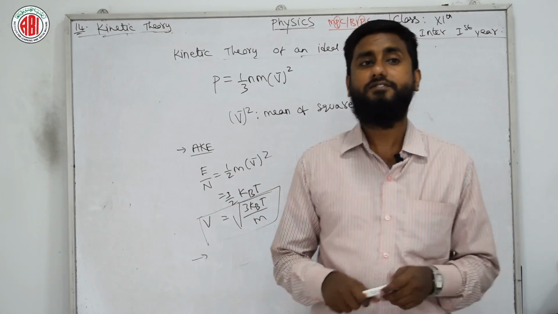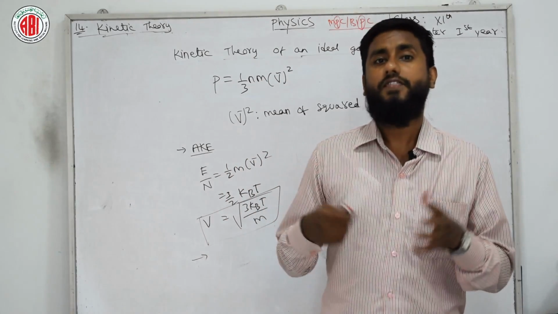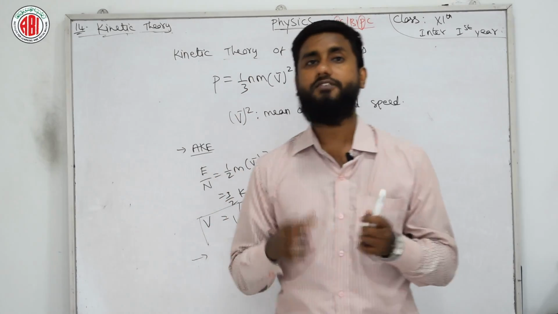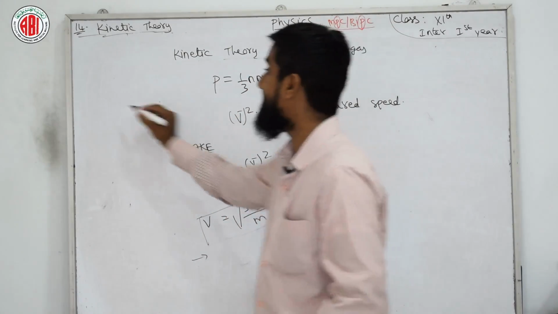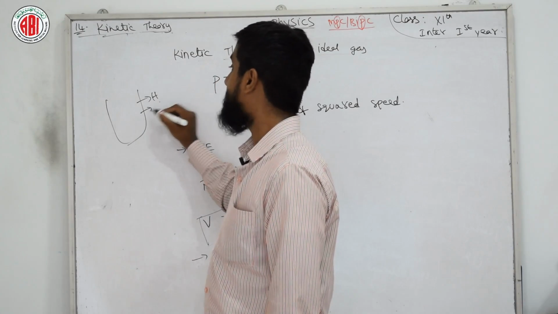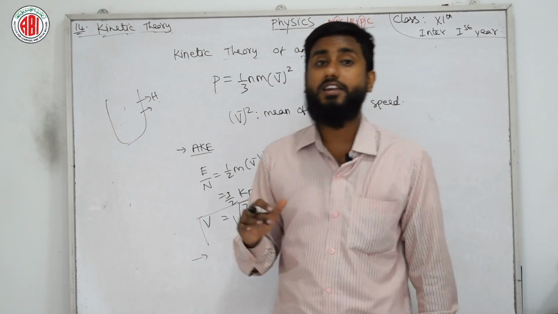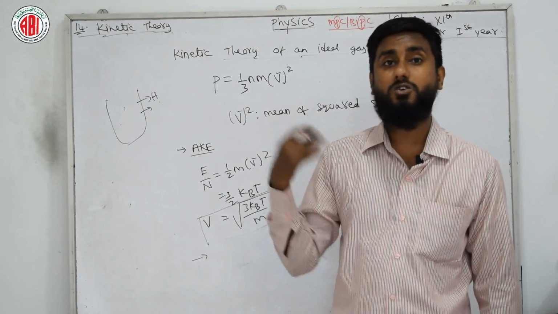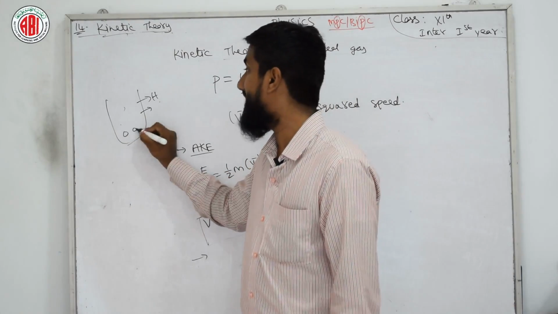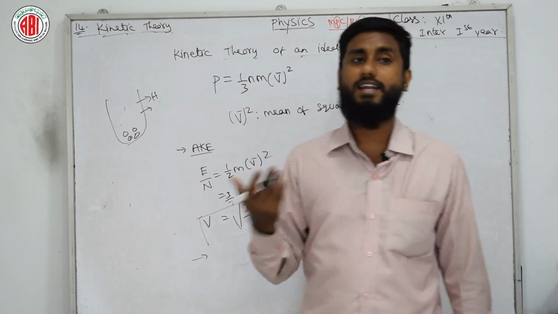Here we can say that if gases are mixed at a fixed temperature, the heaviest molecule has the lowest average speed. That means if I mix a few gases in a container, say hydrogen and some other gases, and keep the container temperature constant, then the heaviest molecule has low speed, and low speed means low kinetic energy.